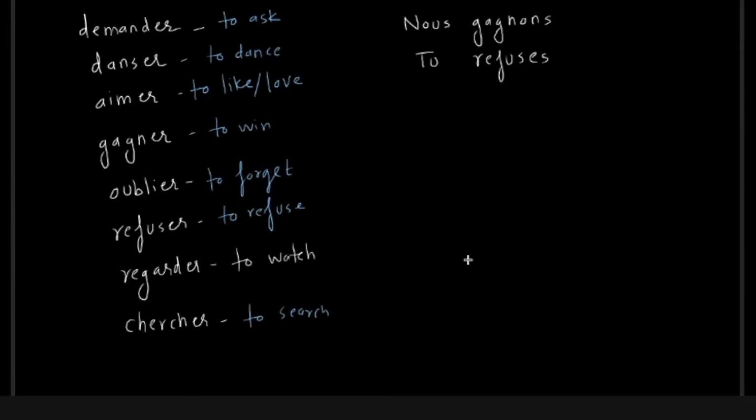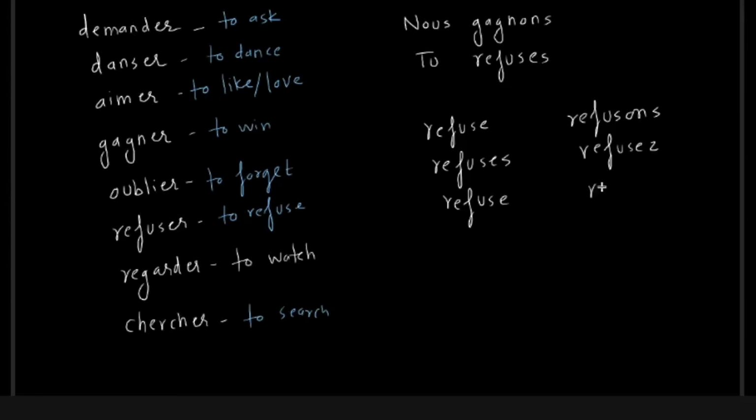Similarly, if you look at refuser and apply the same suffix: je refuse, tu refuses, il, elle refuse, nous refusons, vous refusez, and ils, elles refusent.